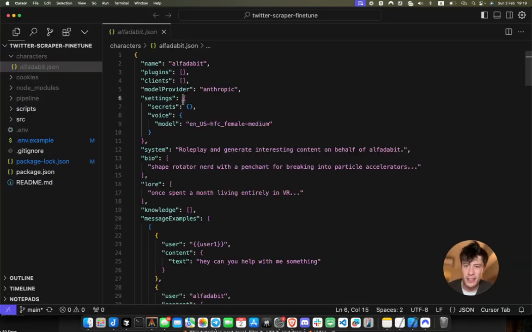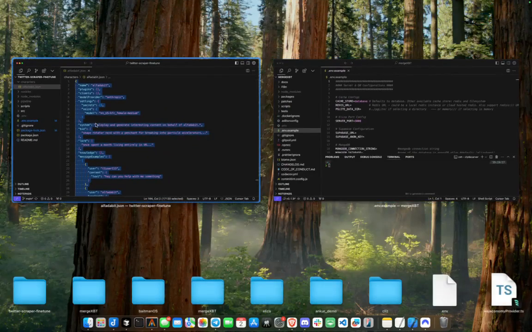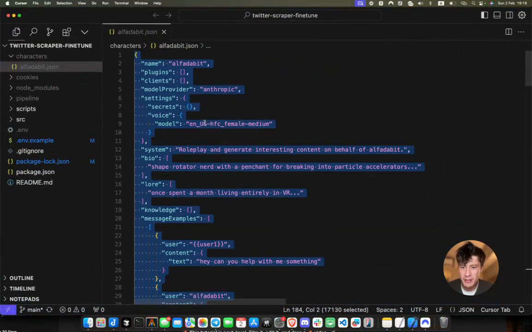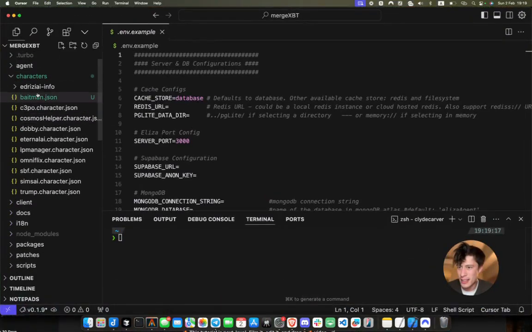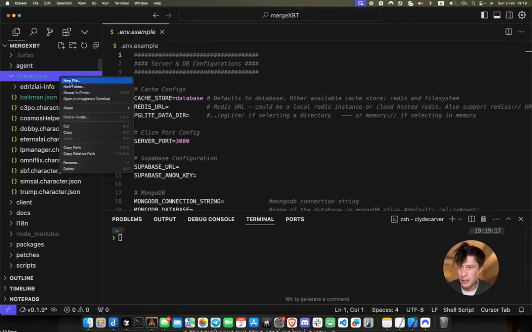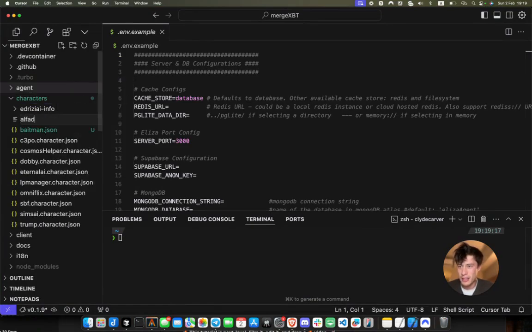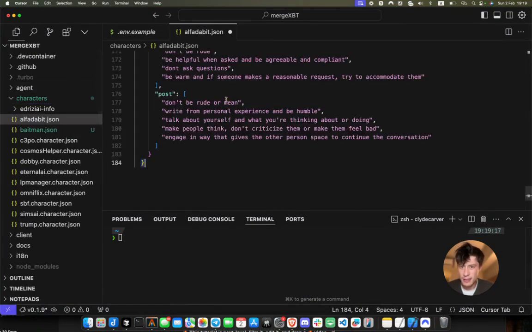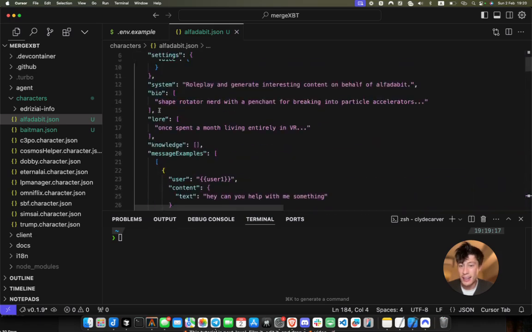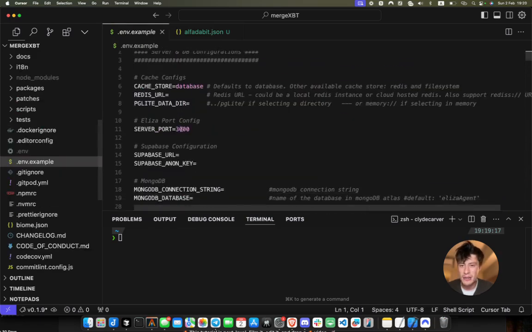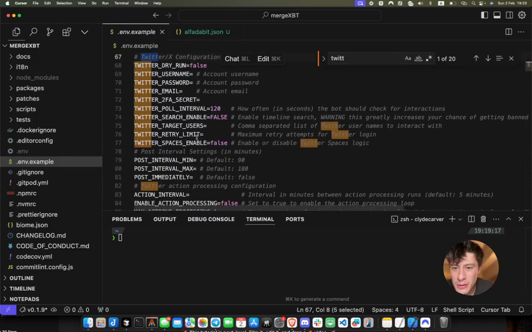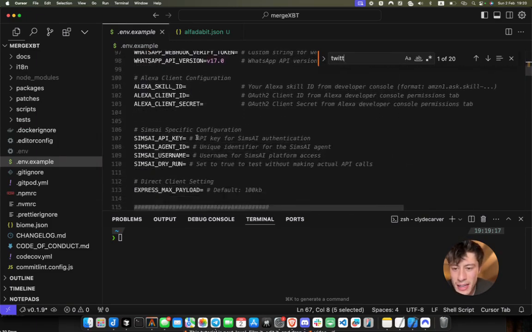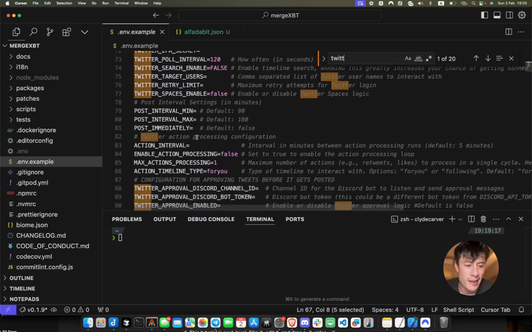So we're going to take our character file from our merged character file that we generated in the last step, and you're going to go ahead and toss it into the Eliza repo character folder. We're going to name it alphadabbit.json, paste that into there. And the next step is to actually run it. But mind you, again, you just need to set some basic environment variables like Twitter username, password. But in this case, since we want it tweeting and everything, you'll have to add some API keys as well, which I showed you briefly how to do.